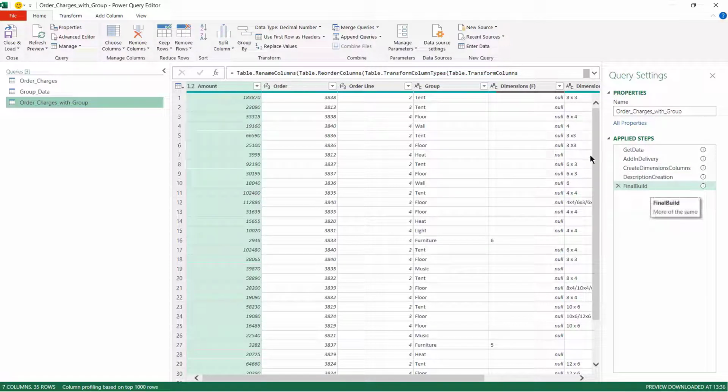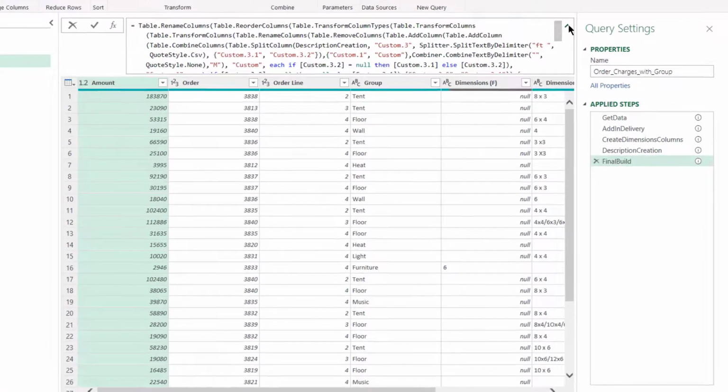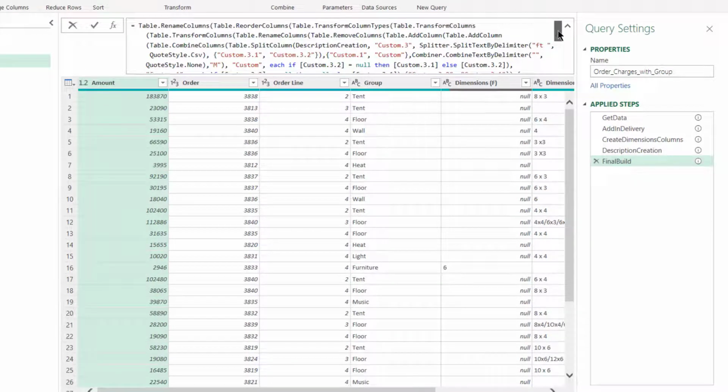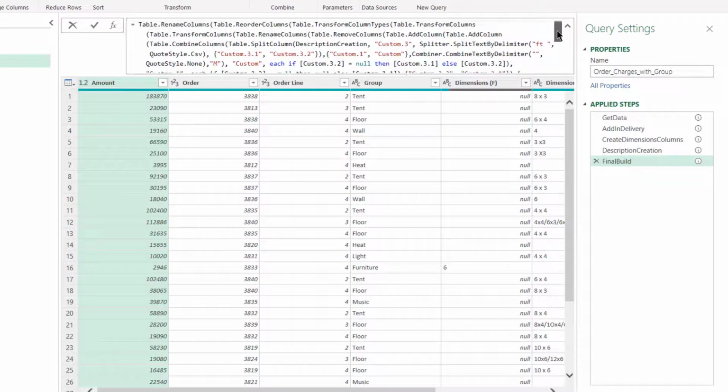Okay, well let's have a look at the steps then. So we've got Final Build. Let's see what this does. Okay, this is too big, Dave. What Dave's done here is combine all the steps.